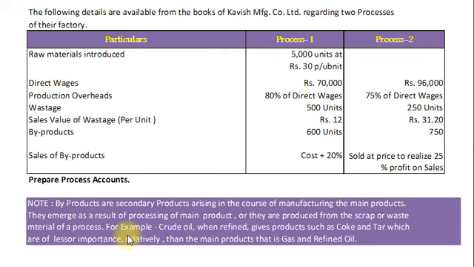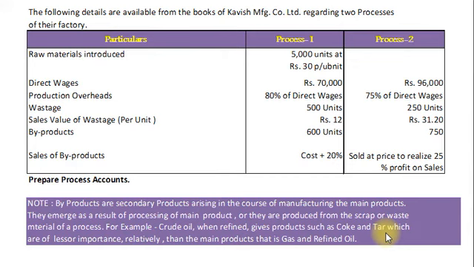For example, in the manufacturing of refined oil, we get two byproducts, coke and tar, which are lesser important relative to the main products of the process of refined oil, that is gas and refined oil.